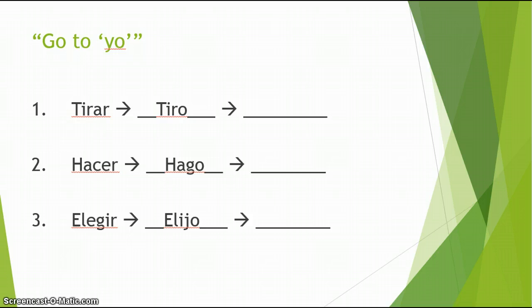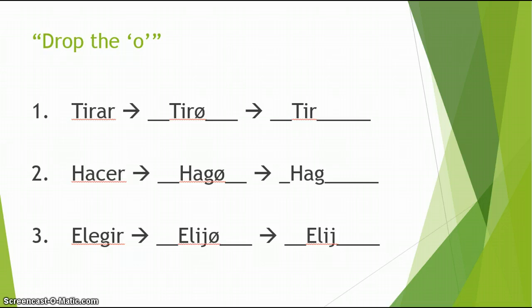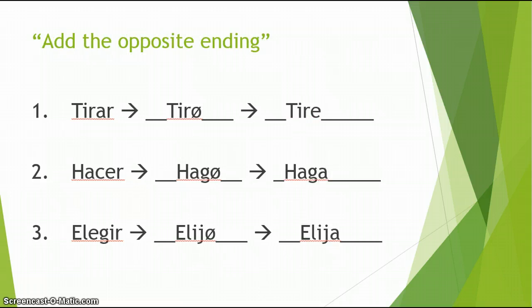Síganme, por favor. Si yo tengo el verbo tirar, primero voy a la forma yo, tiro. Hacer es un verbo go, hago. Elegir es irregular en la forma yo también, elijo. Ahora perdemos la O, y tenemos tirar, ahora tir, hacer, hag, elegir, elij. Y finalmente, el mandato formal de tirar es tire. Y el mandato formal de hacer es haga. Y el mandato formal de elegir, elija.